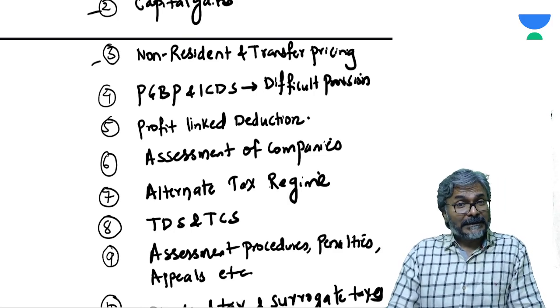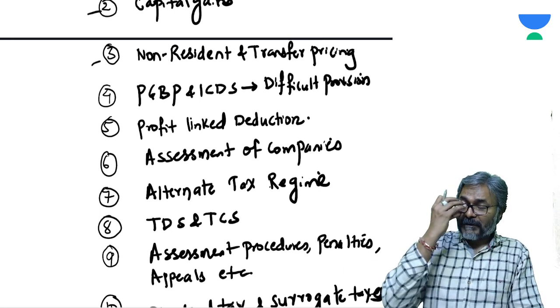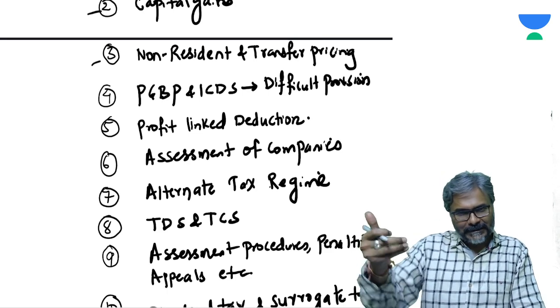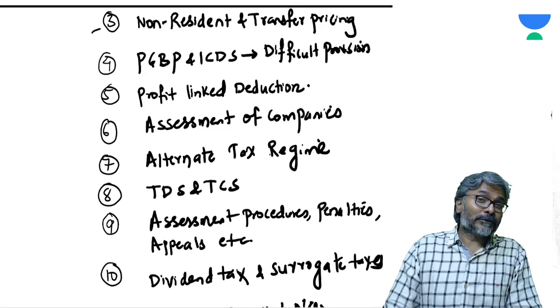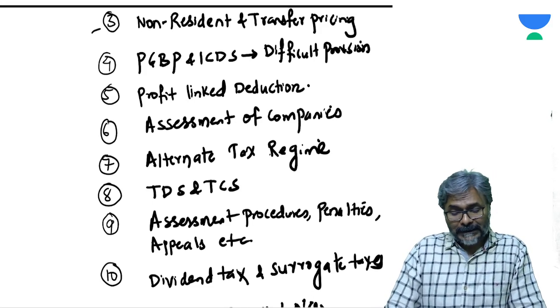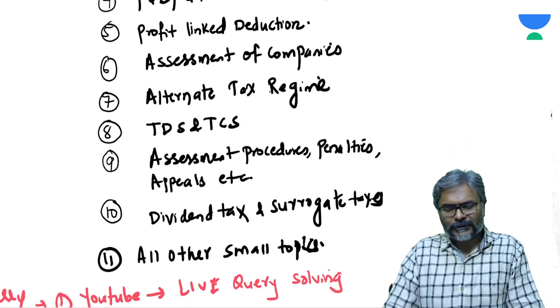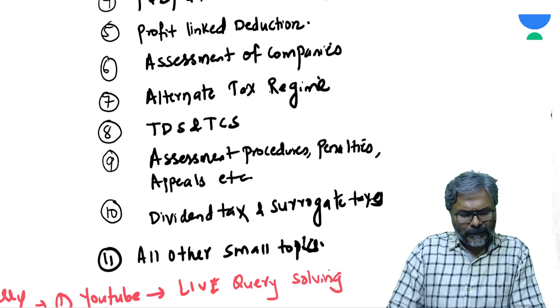Assessment of companies, again a practical and a very important topic so far as the final examinations are concerned. So even that is going to be considered earlier. After that, alternate tax regime, one of the most important topics. So that also follows up. After that, TDS and TCS. Then thereafter, assessment procedure, penalty, appeals, all the recoveries and all. So that is point number 9.